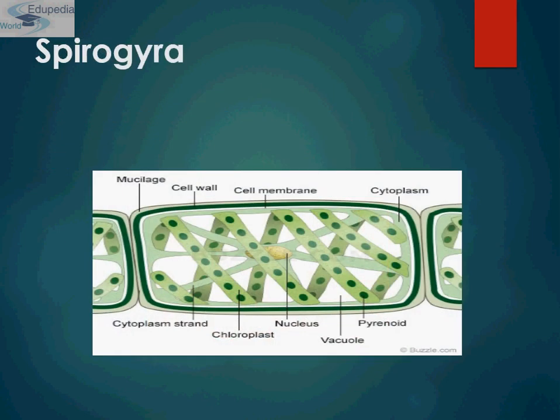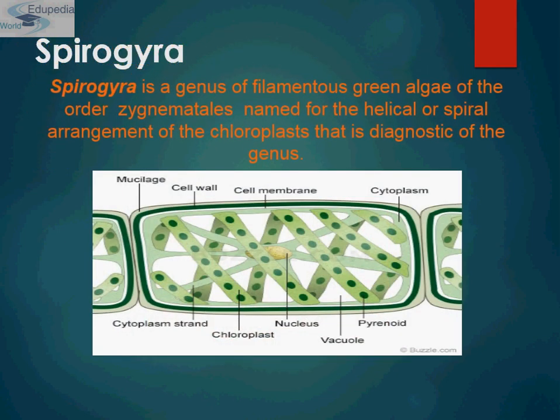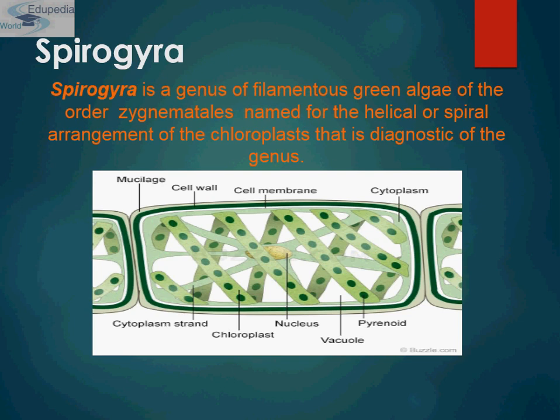Now come to Spirogyra. Spirogyra is a genus of filamentous green algae of the order Zygnematales, named for the helical or spiral arrangement of the chloroplast that is diagnostic of the genus. These are freely floating filamentous algae characterized by ribbon-shaped chloroplasts arranged in a helical manner. That's why the name is derived from the spiral arrangement of chloroplasts in these algae.